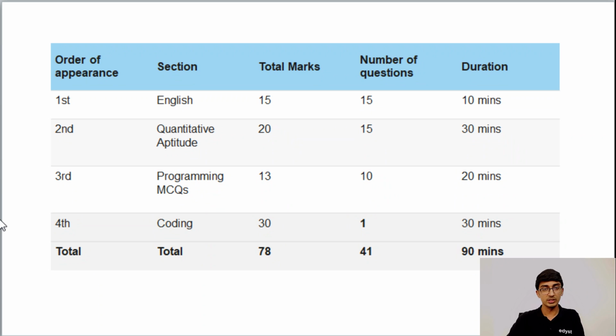Those of you who've been watching regularly will be familiar with these sections. I've been covering them in every webinar, but the majority of our time has been spent on the coding section. We have done all the topics of coding: array topics, string topics, math topics, conditional topics, and loops and patterns topics. So all 5 topics have been completed during the course of the webinars.